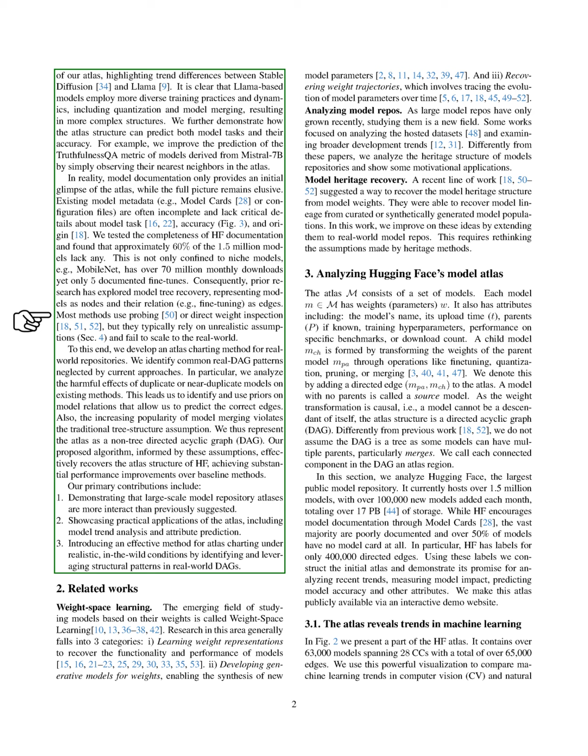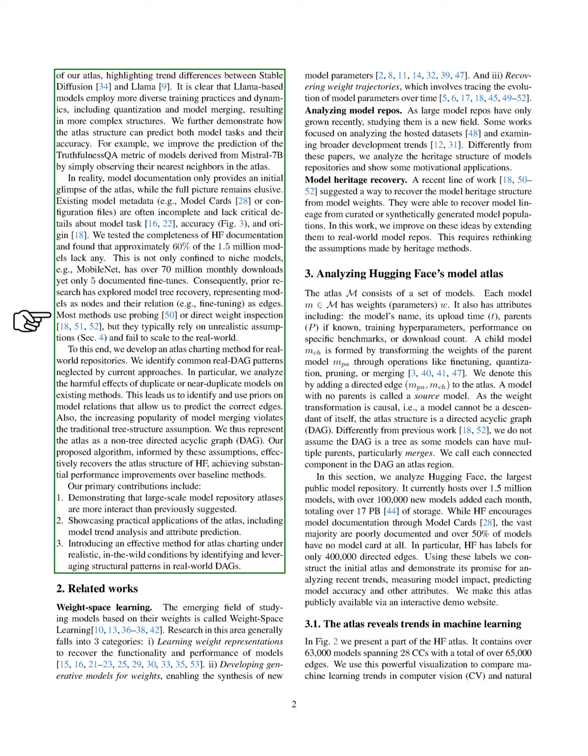However, we find that model documentation often provides only a partial view of the atlas, as many models lack critical details about their tasks and performance. Our analysis reveals that around 60% of the 1.5 million models on Hugging Face lack adequate documentation. To address these gaps, we develop a method for charting the atlas of real-world model repositories.